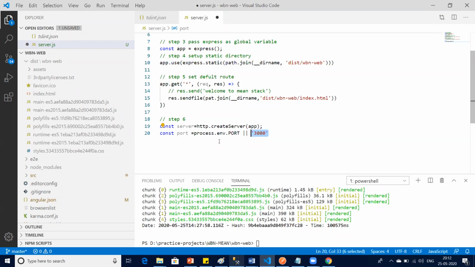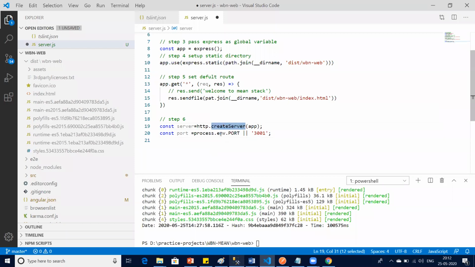Can we change it to something other than 3000? Instead of 3000 something else. Yes, 3200, 3100, anything. 3001, right? Yes, sir.